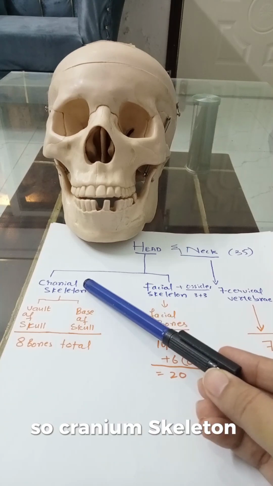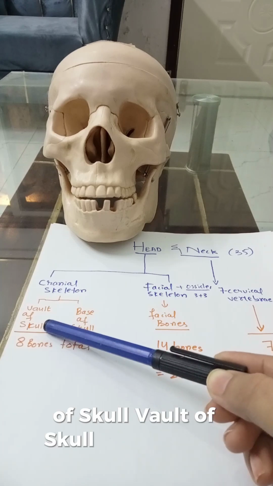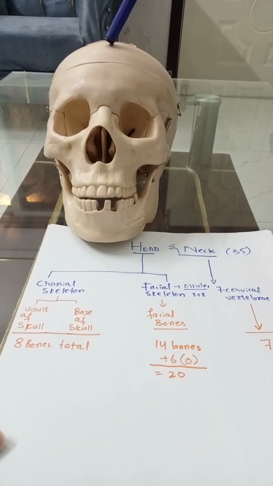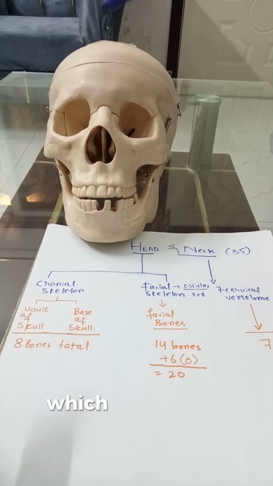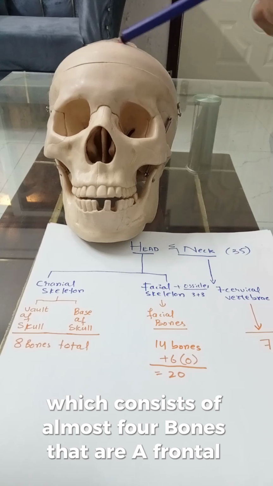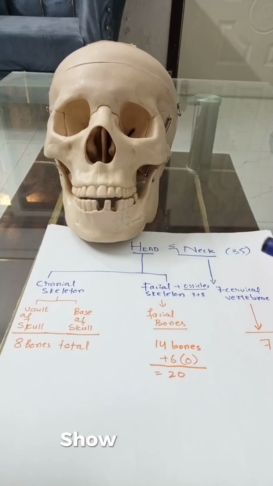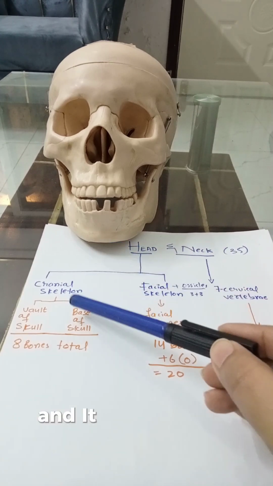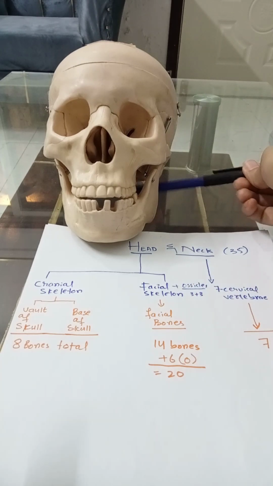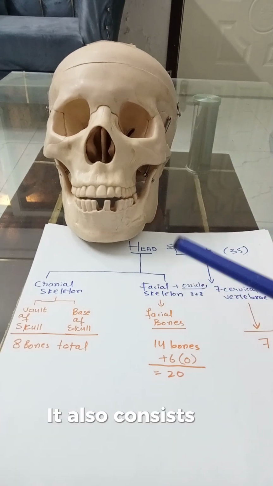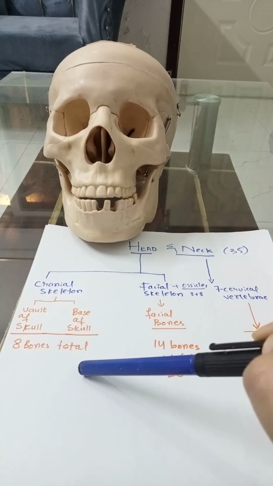So cranial skeleton consists of basically two main regions, that is vault of skull and base of skull. Vault of skull, which is the outer part of the skull, is also called calvarium. This vault of skull consists of almost four bones, that are a frontal bone, two parietal bones, and a part of occipital bone. I will show you later. And it also consists of a base of skull, which is the inner part of the skull. It also consists of many bones, we'll discuss later. So together the vault of skull and base of skull consist of 8 bones.